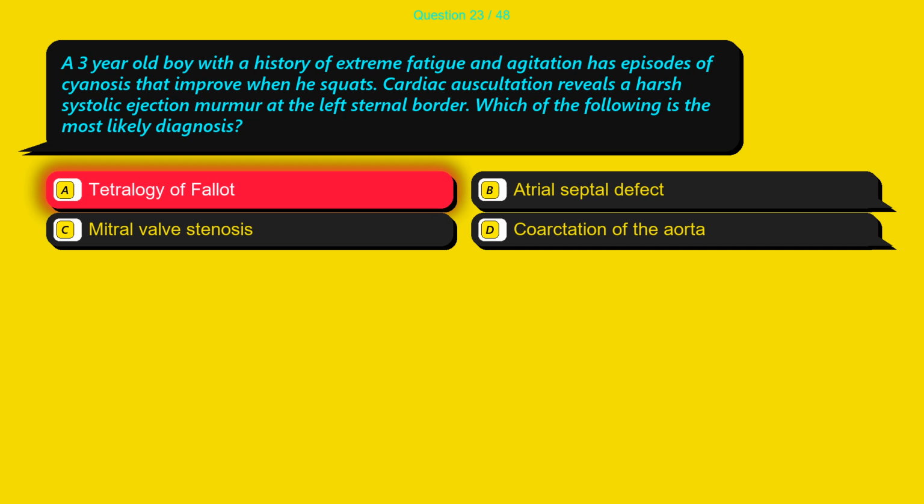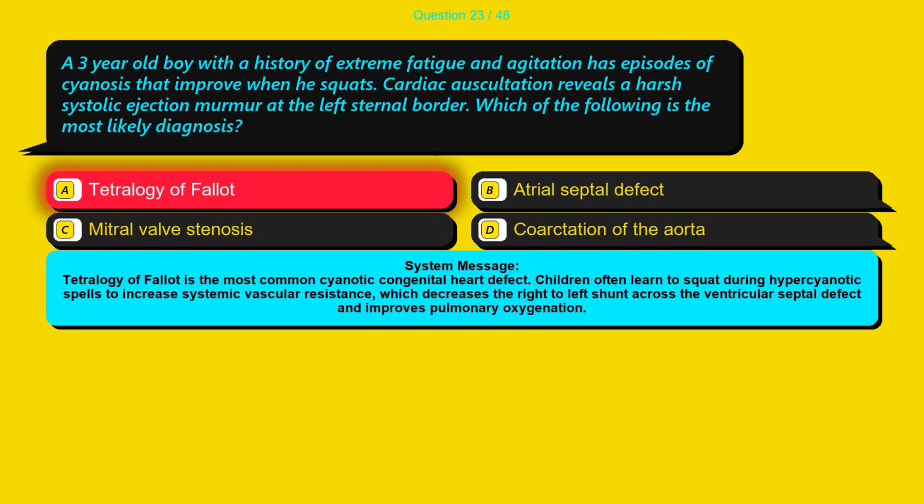The correct answer is option A, tetralogy of Fallot. Tetralogy of Fallot is the most common cyanotic congenital heart defect. Children often learn to squat during hypercyanotic spells to increase systemic vascular resistance, which decreases the right to left shunt across the ventricular septal defect and improves pulmonary oxygenation.